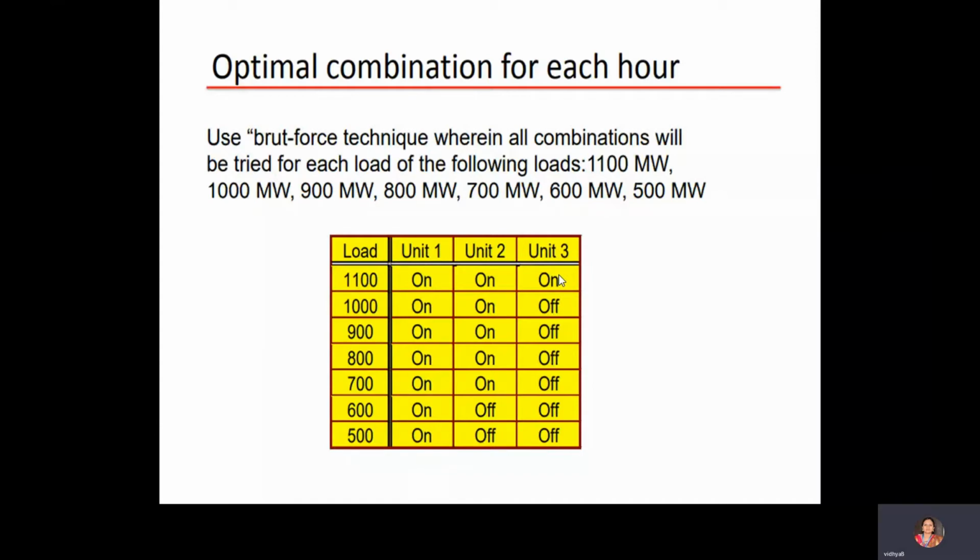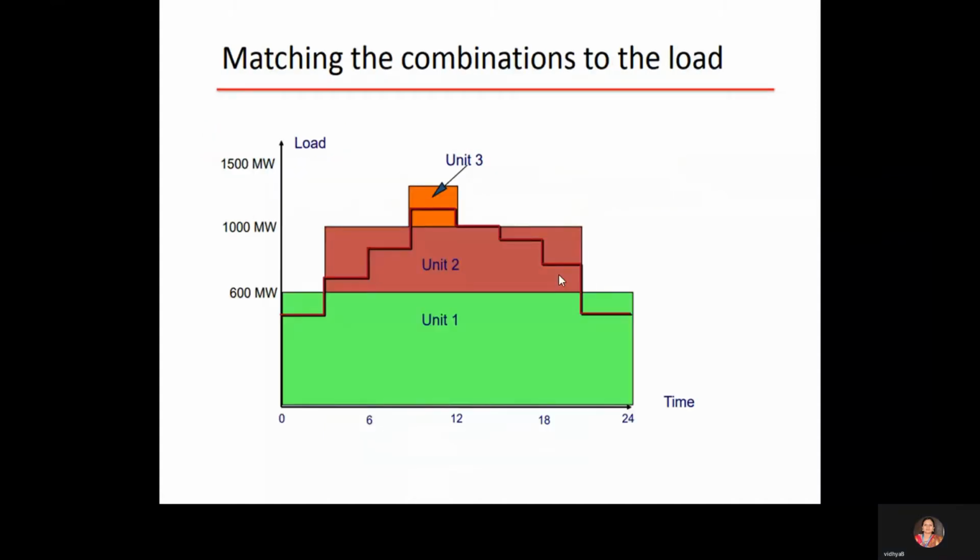So this is the unit commitment. It decides when and which generating units at each power station start up and shut down. This is the diagram for that. Till 600, only unit 1 will be used, and from 600 to 1000, both unit 1 and 2 will be used. Above 1000, unit 3 is also used.